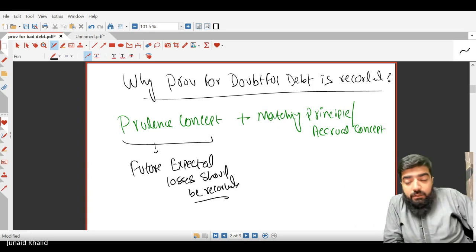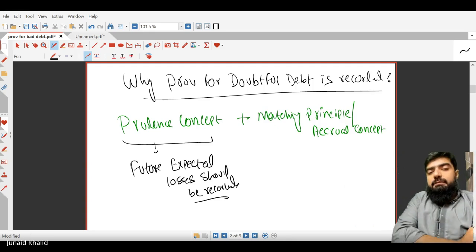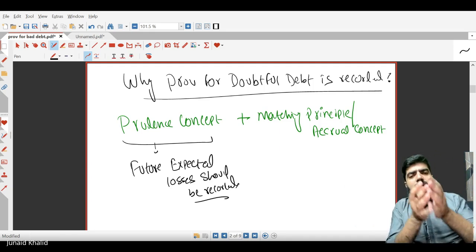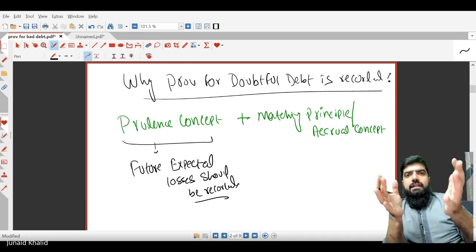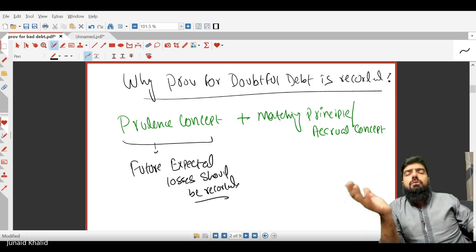Yes, sir. So I think there can be a question in the past paper which can say which accounting principle does the provision for doubtful debt follow. Exactly, it's a very famous and popular question in exams: which accounting principle is followed for recording the provision for doubtful debt. It might come to the layman's mind that since the loss has not yet arisen, why are we recording it?